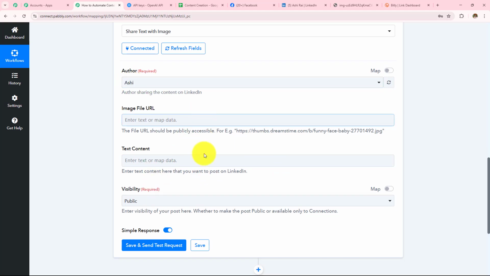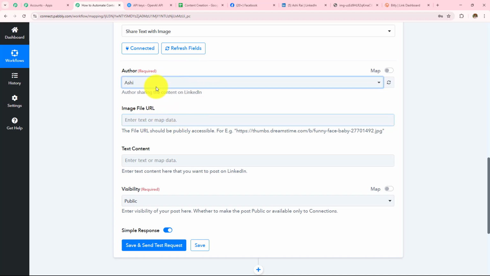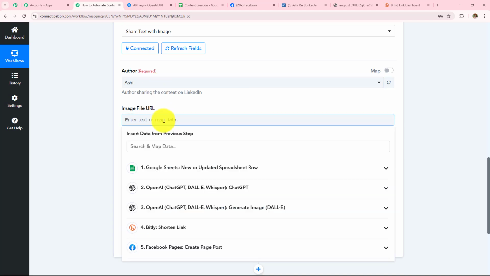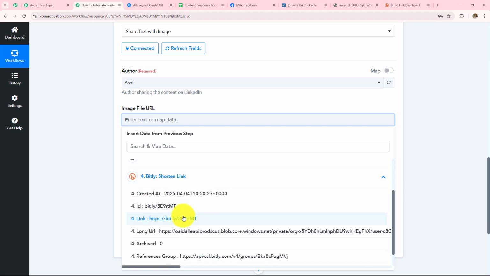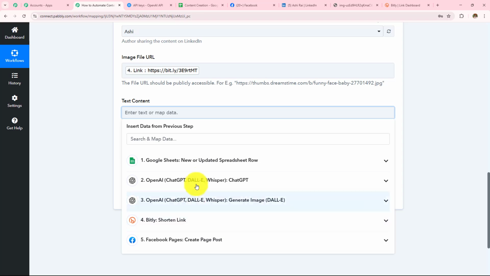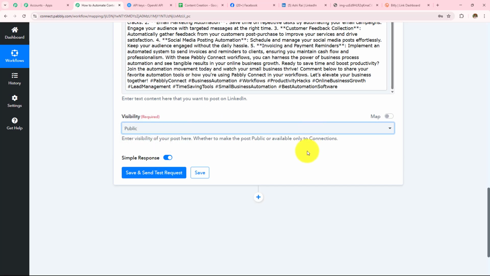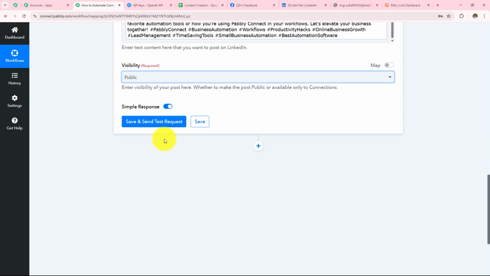So these are the same details which we have entered while posting on the Facebook page. So here the author is Ashi. I just have one, so I have selected that. Then I have to enter the image file URL. We have received that URL in the bit.ly response. This is the link. Then I have the content. Text content was this one, and then the visibility will be public. Now we have added all these details. I simply need to click on save and send test request.